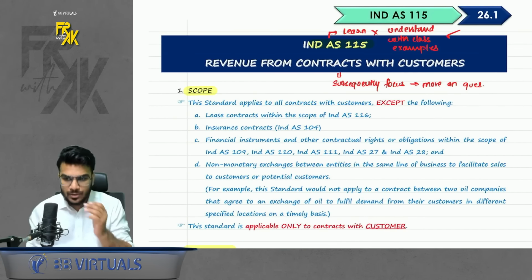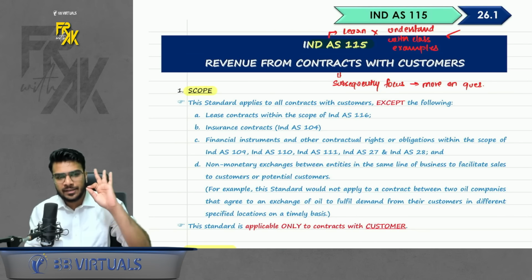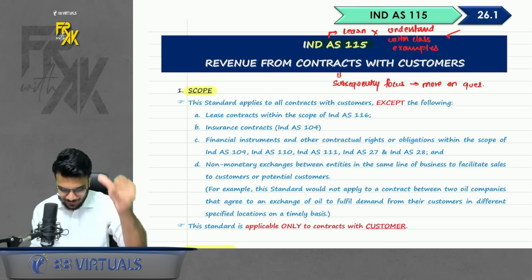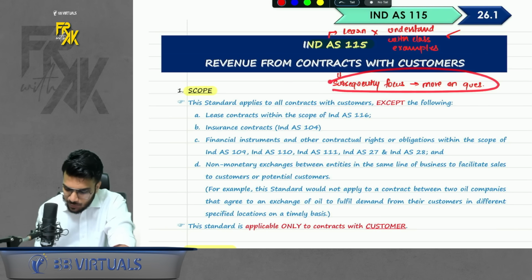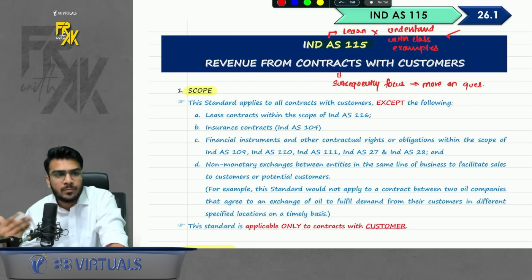So now let's start the revision of 115 in 3, 2, 1 and go. First of all, Ind AS 115, revenue from contracts with customers. In this Ind AS, no need to memorize each and every word, but you should understand the concepts, and I will make you understand the concepts with the help of examples. Once the revision is done, your focus should be more on questions.